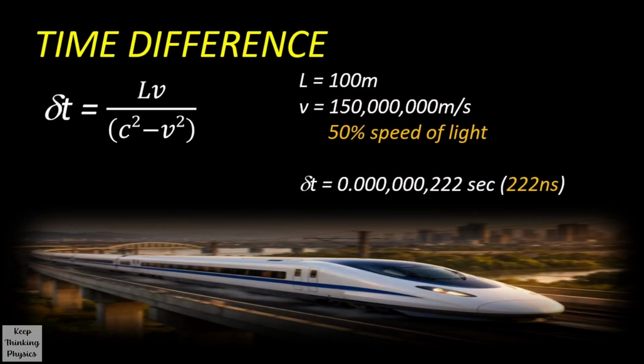So just like with time dilation effects and length contraction effects, we cannot experience these tiny differences in simultaneity in our everyday lives, just because the speeds things move on Earth are so much lower than the speed of light. Even if our bullet train was somehow moving at 50% of the speed of light, then Ben would measure a time difference of only about 222 nanoseconds. But this would still not be noticeable with the naked eye, even for the train moving at half the speed of light.